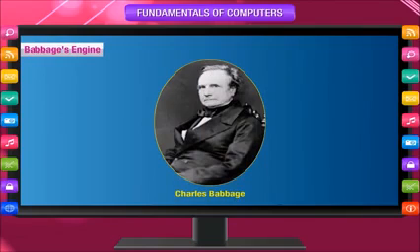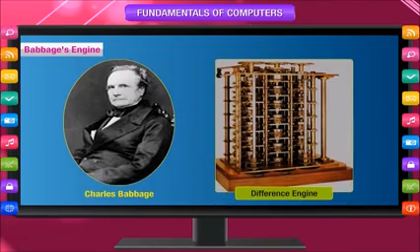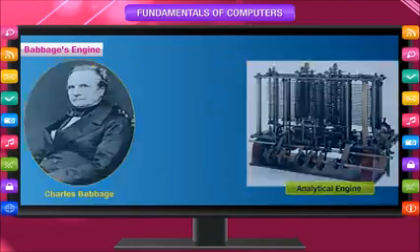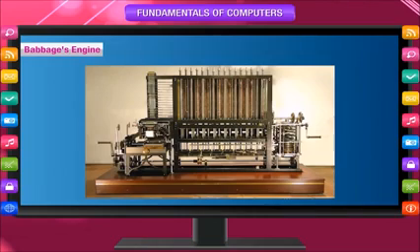Babbage's engine. In 1822, Charles Babbage designed a mechanical calculating machine called the difference engine. Later on in 1850, he conceived the analytical engine, which became the base of the modern computer. The analytical engine had the same elements like input, output, and memory devices as in a modern computer. Charles Babbage is also called the father of the modern computer.